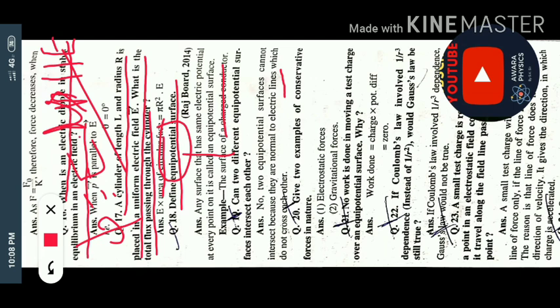It means this wire is a conductor. So in short, I can say that every conductor is an equipotential surface. Again I am repeating, every conductor is an equipotential surface. So this is very easy. A surface on which the electric potential is the same at every point is called an equipotential surface, and the best example is a charged conductor, or we can say simply a conductor.